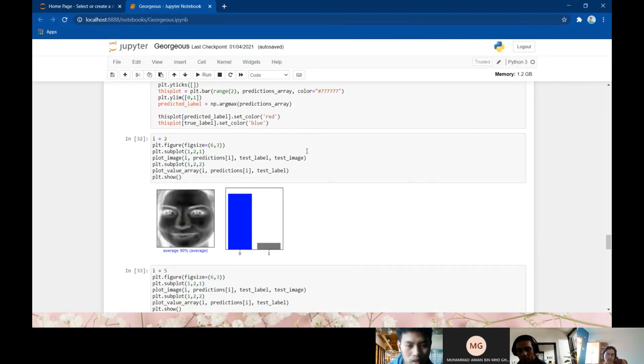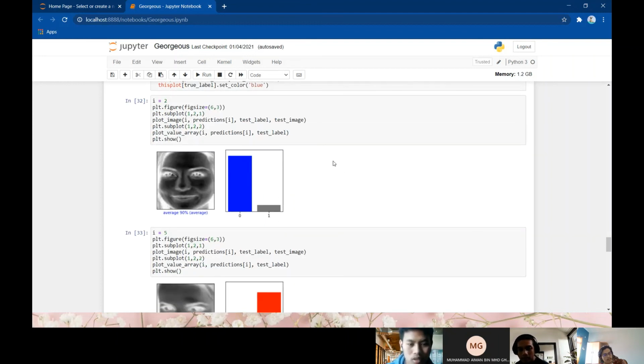Okay, so for example, for image number 2, we try to predict the test image and test label. We can see that the result is average, 90%. So it is true that we got an average image, because we can see that the binary output is 0.